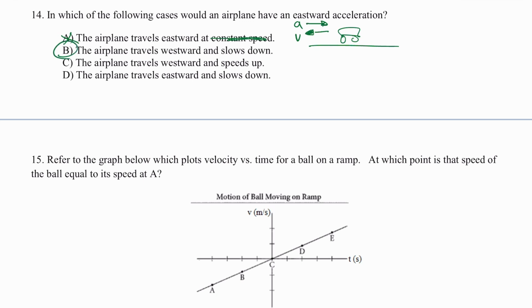C would be incorrect because the plane travels westward and then speeds up. So if my object is speeding up, then the direction of v and a are the same. So therefore acceleration would be westward, which makes it incorrect. And letter D, the airplane travels eastward and slows down. So if I'm going eastward, the direction of the velocity is towards the right, but if I'm slowing down, the direction of the acceleration must be opposite, which is west. So that just helps to show that letter B is the correct choice here.